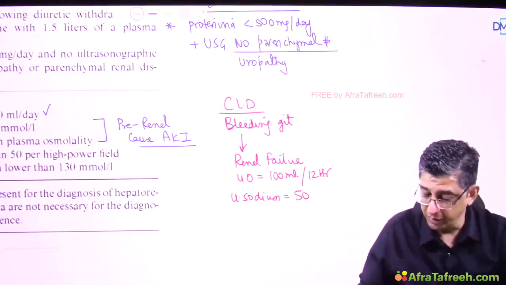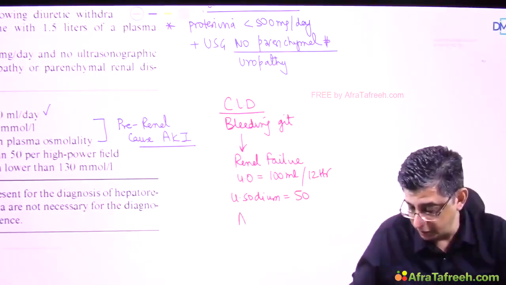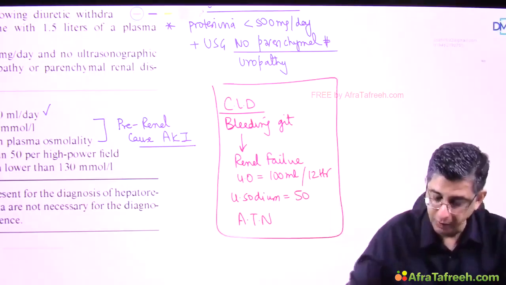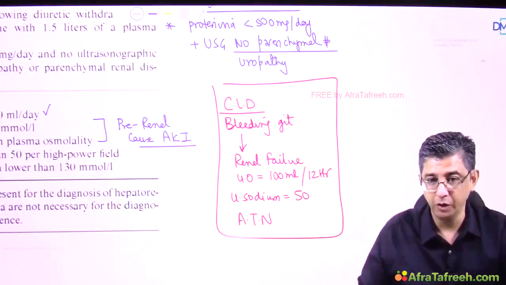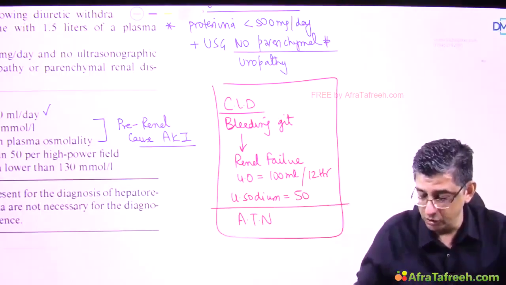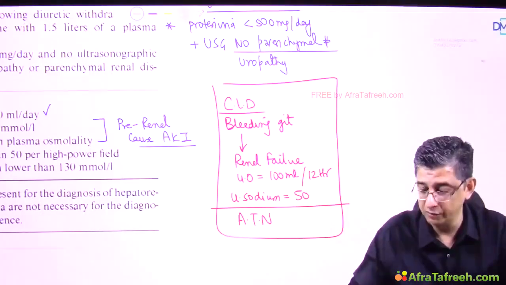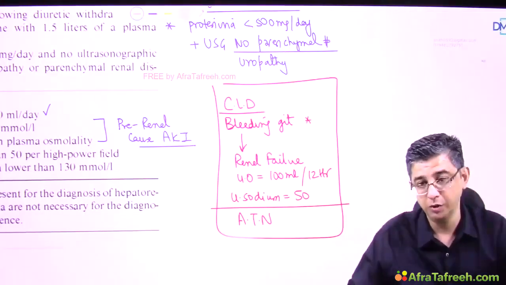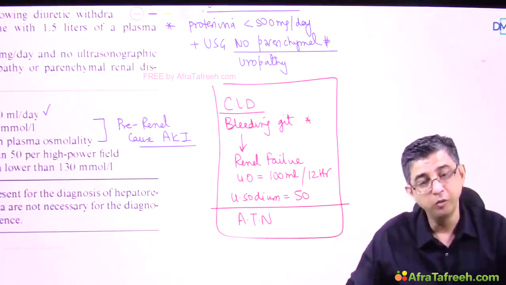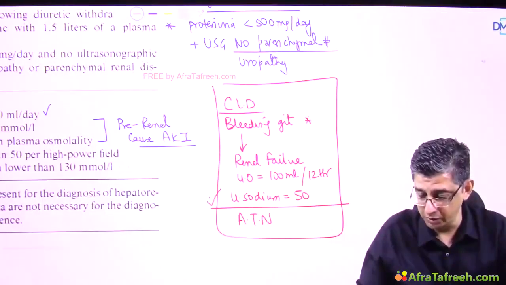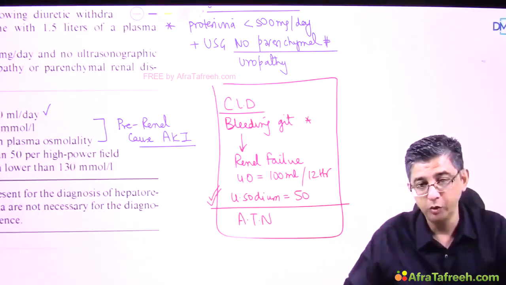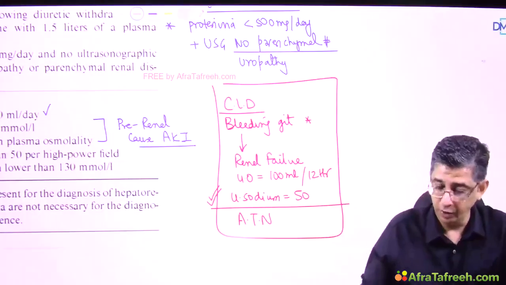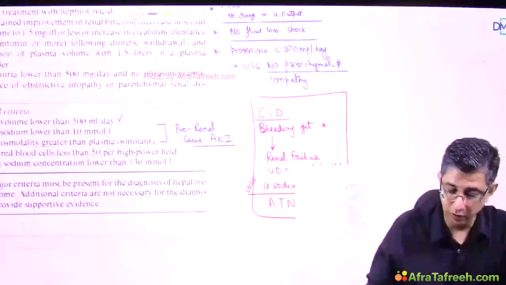So this tells me that the patient is having ATN, acute tubular necrosis, because if a person bleeds, then the blood supply to the kidney will be compromised and there could be acute tubular necrosis. This is not hepatorenal syndrome. How did I say that? First of all, there is a clear-cut hypovolemic shock occurring in the patient, resulting in acute tubular necrosis, and the urinary sodium of the patient is high. That means the tubules' blood supply is affected, and that is the reason I'm saying acute tubular necrosis. But hepatorenal syndrome is a diagnosis of exclusion.